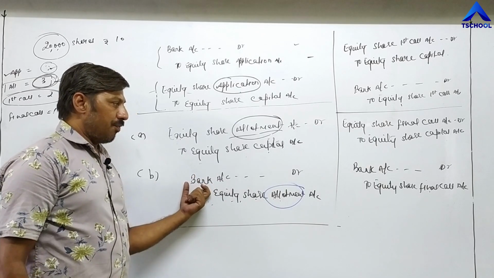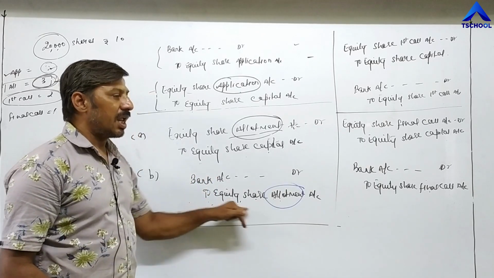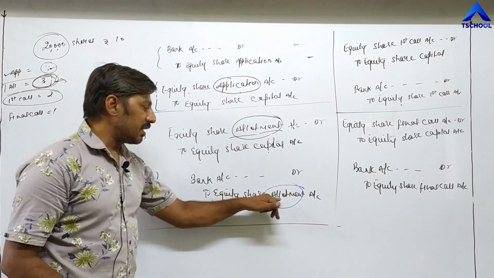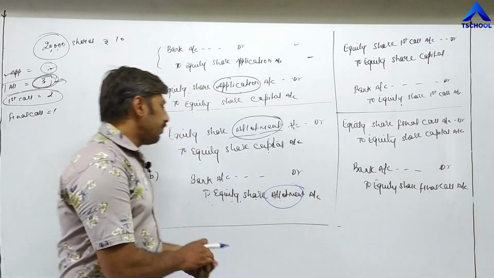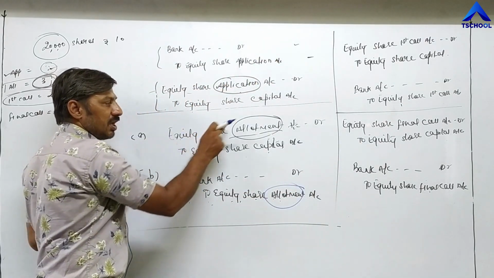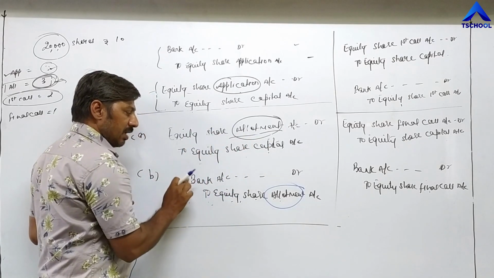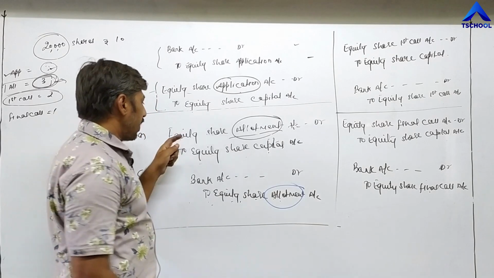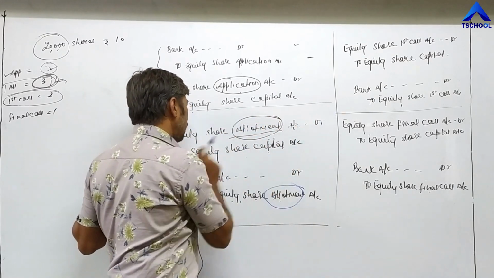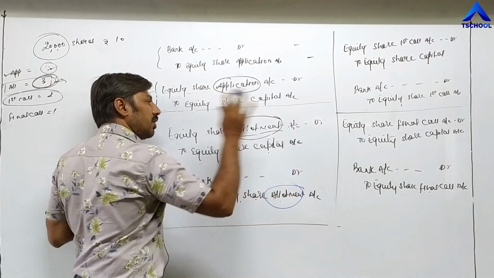Bank means the company is receiving a check for installments. That's why with bank you have to write the name of the installment: if allotment, then allotment; if first call, then first call; if final call, then final call. So for first call, once again, equity share first call account debit to equity share capital. Then receiving a check, bank account debit to equity share first call. Then final call, equity share final call account debit to equity share capital. Then bank account debit to equity share final call. You can see.